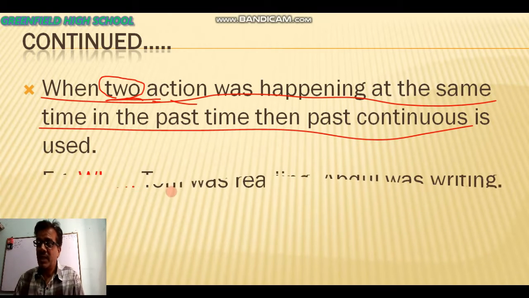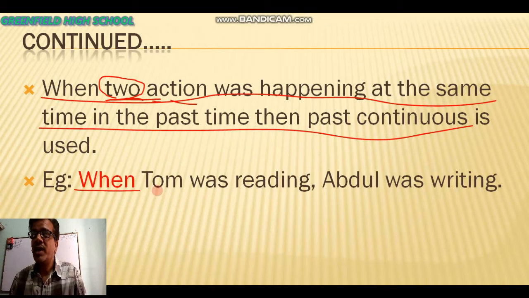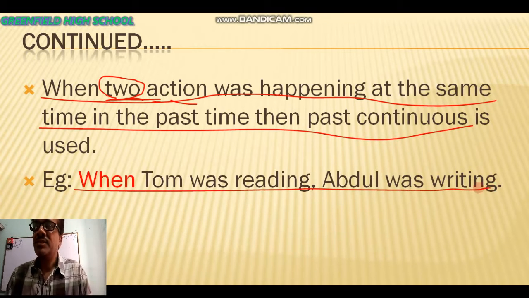So see the example on your screen. When Tom was reading, Abdul was writing. Okay, when Tom was reading, Abdul was writing.